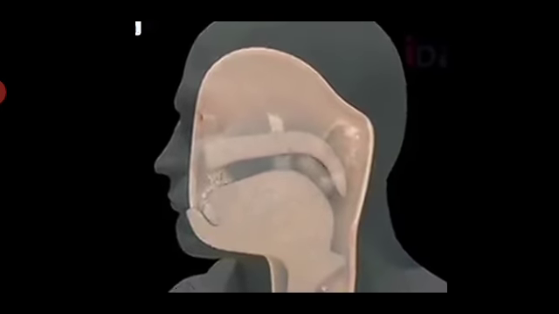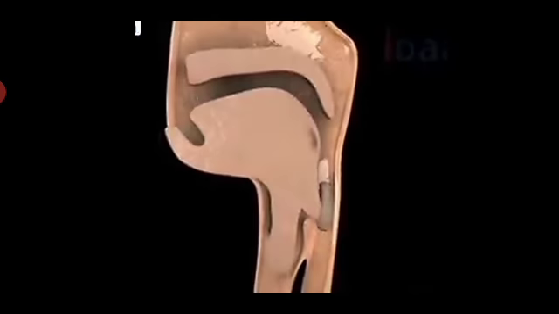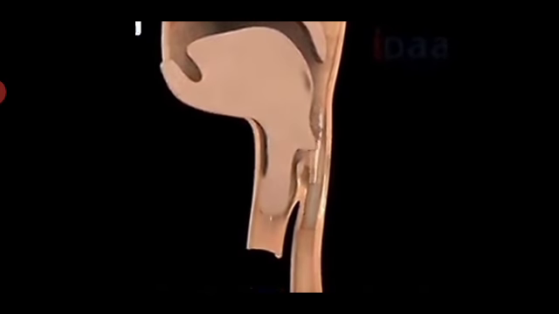Now the food goes to the esophagus. You can see the food is getting rolled down. You can see this epiglottis which has closed the respiratory tract, so the food has entered only the esophagus. In the esophagus also, you can see clearly the peristaltic movement.